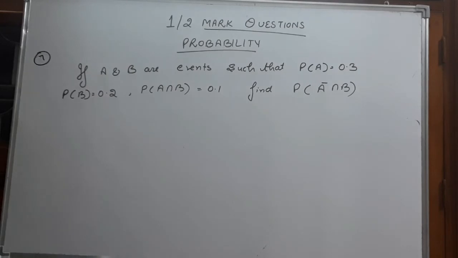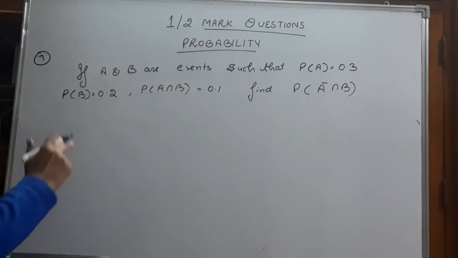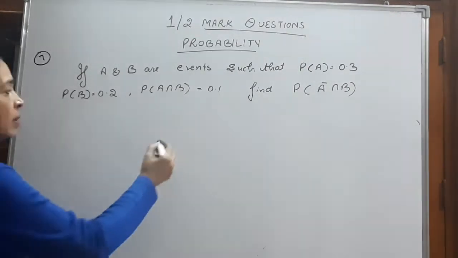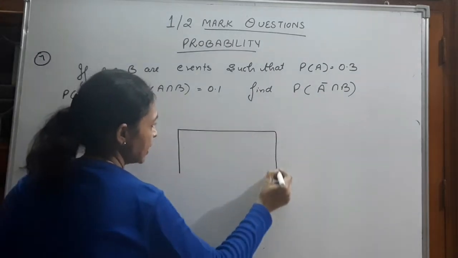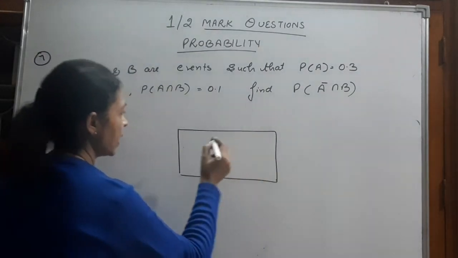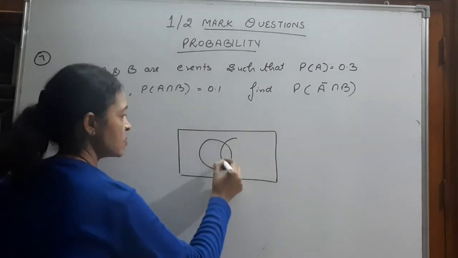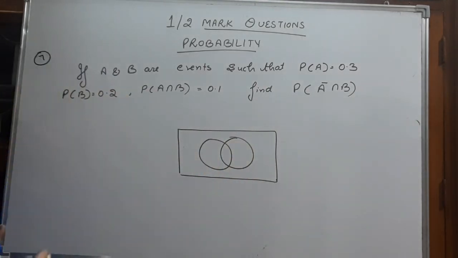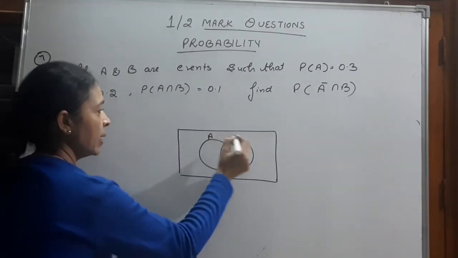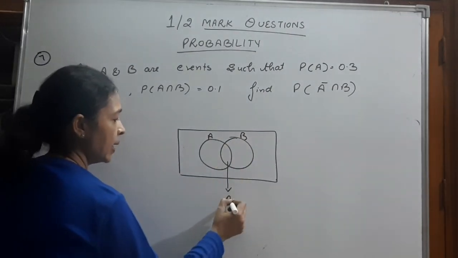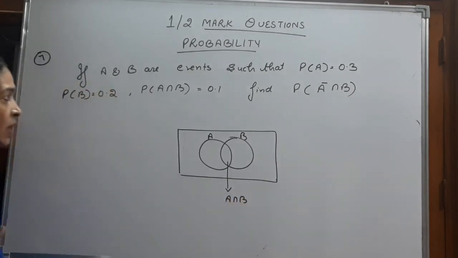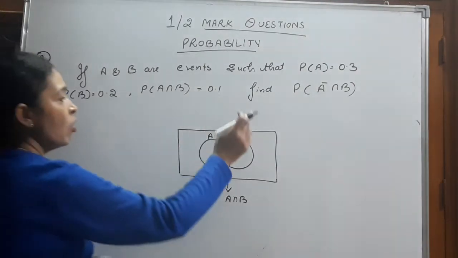If A and B are events such that probability of A is 0.3, probability of B is 0.2 and probability of A intersection B is 0.1, we have to find probability of A complement intersection B. You can understand it from this Venn diagram. This is A and this is B. Probability of A is given 0.3. This section is A intersection B. Now, we have to find intersection of A complement.